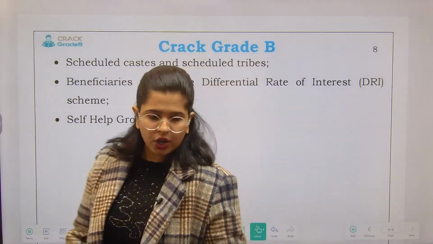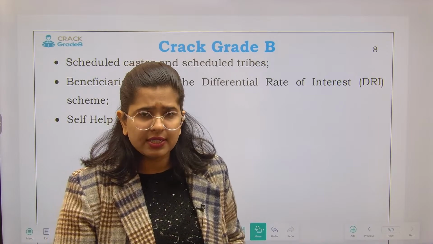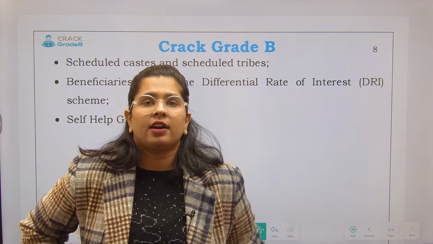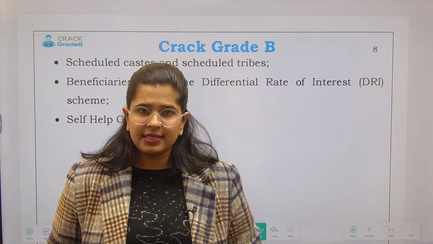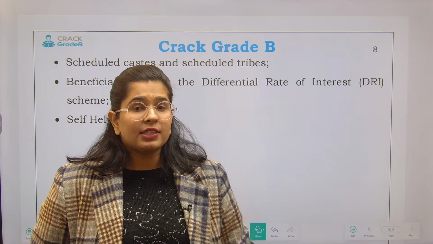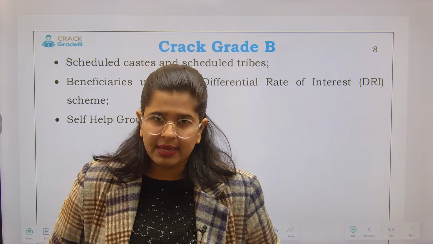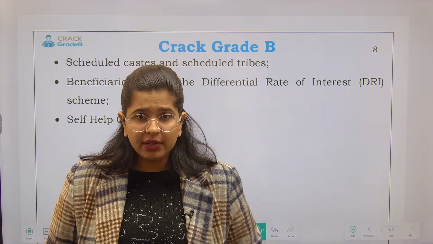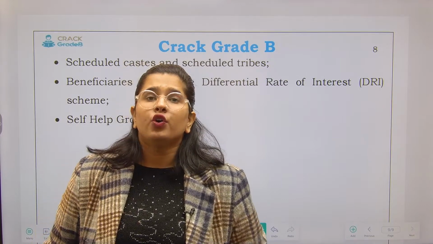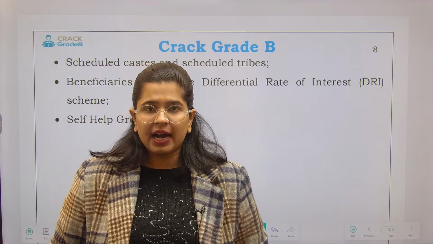Now, this is not the total of the priority sector, right? There are a lot of updates and new things related to the priority sector that we are going to see in a very specific chapter on the priority sector. This has been the historical data on how the RBI has progressed in rural banking, the steps taken by the RBI related to the rural credit structure, how the department was set up, and what mandate was given to the rural and agriculture department of RBI. So this whole chapter was regarding that.